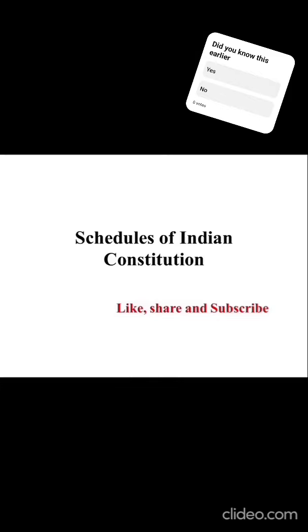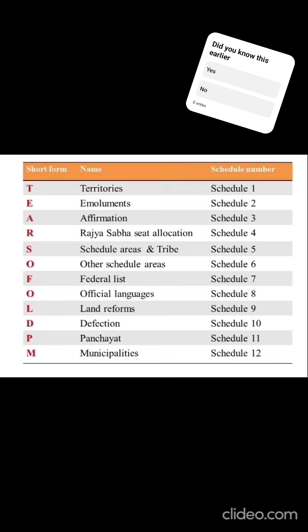Friends, in this video, I will discuss the schedules of the Indian Constitution. In the previous video, I had discussed a shortcut to remember the schedules of the Indian Constitution. In this video, I will elaborate each and every schedule with respect to its performance and how it works. There are a total of 12 schedules in the Indian Constitution, and the shortcut for this is "tiers of old PM."